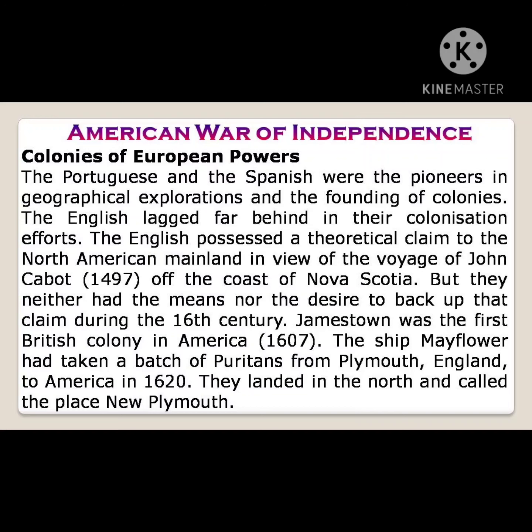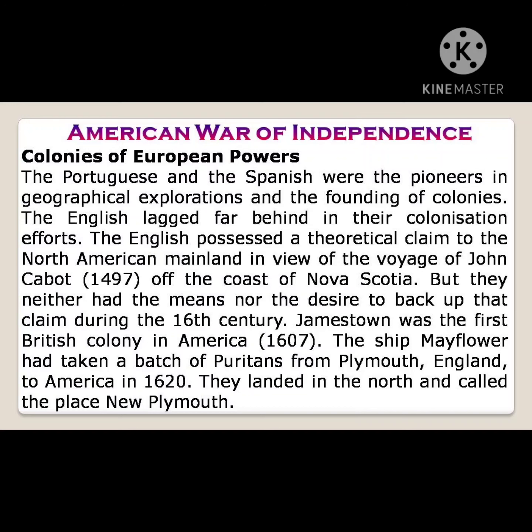Jamestown was the first British colony in America. Which was the first British colony in America? Jamestown. Which year? 1607. The ship Mayflower had taken a batch of Puritans from Plymouth, that is England, to America in the year 1620. What was the name of the ship?